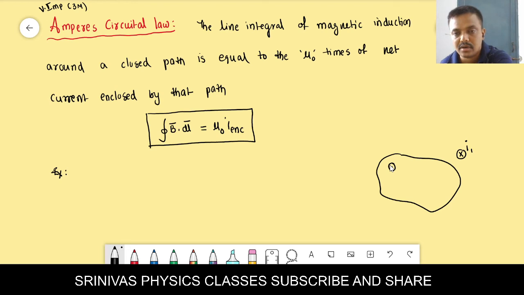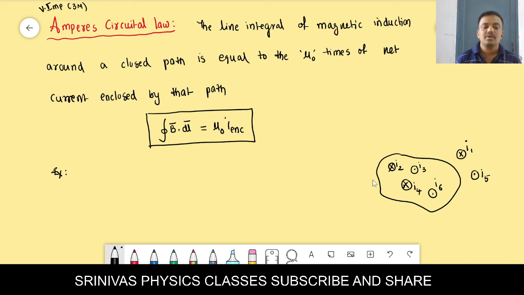What is the meaning of cross? Cross indicates inward. We take it as a cross, that is I2. This is the dot, I3, outward current. This is I4, cross. We take I5 outside. Now one more we will take, that is I6.